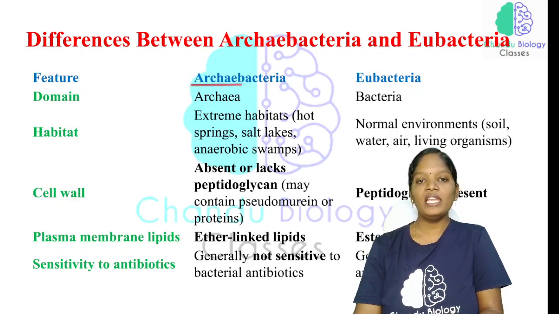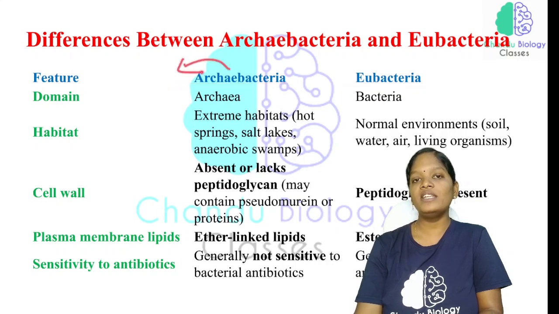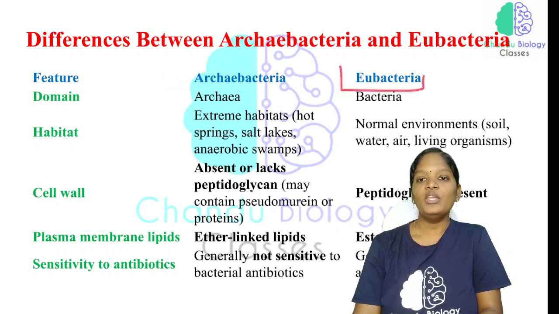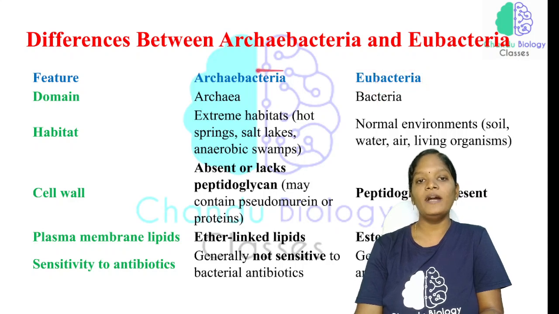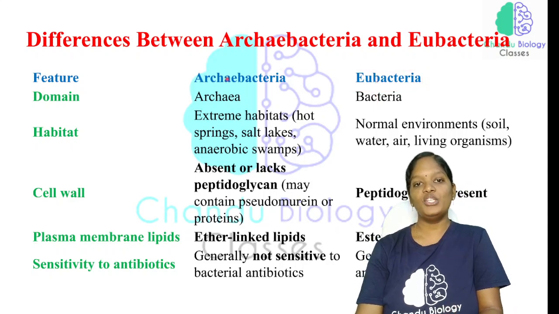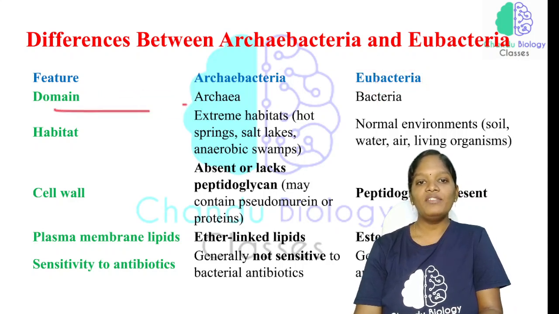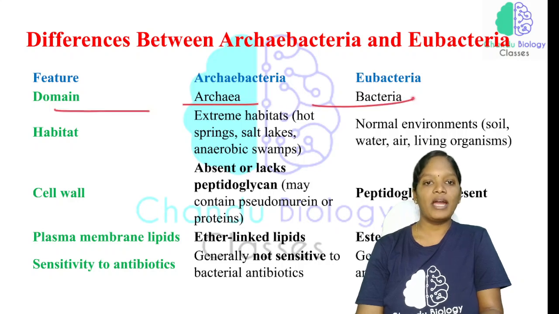So archaebacteria and eubacteria, these are all bacteria. Archaebacteria are an unusual kind of bacteria. The eubacteria, where eu means true, are considered the true bacteria. So what is the difference between these two? The domain of one is Archaea and the domain of the other is Bacteria.